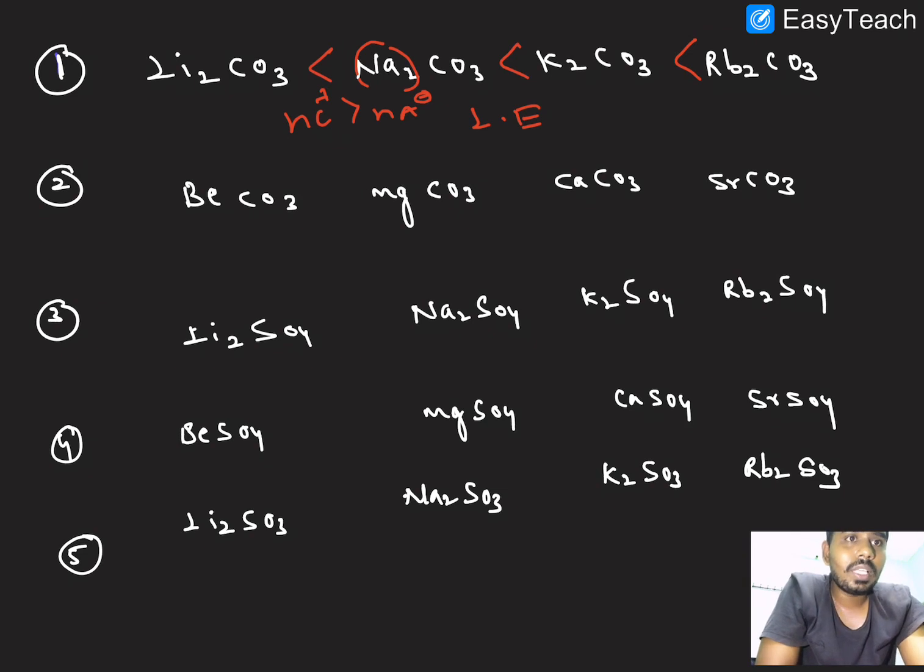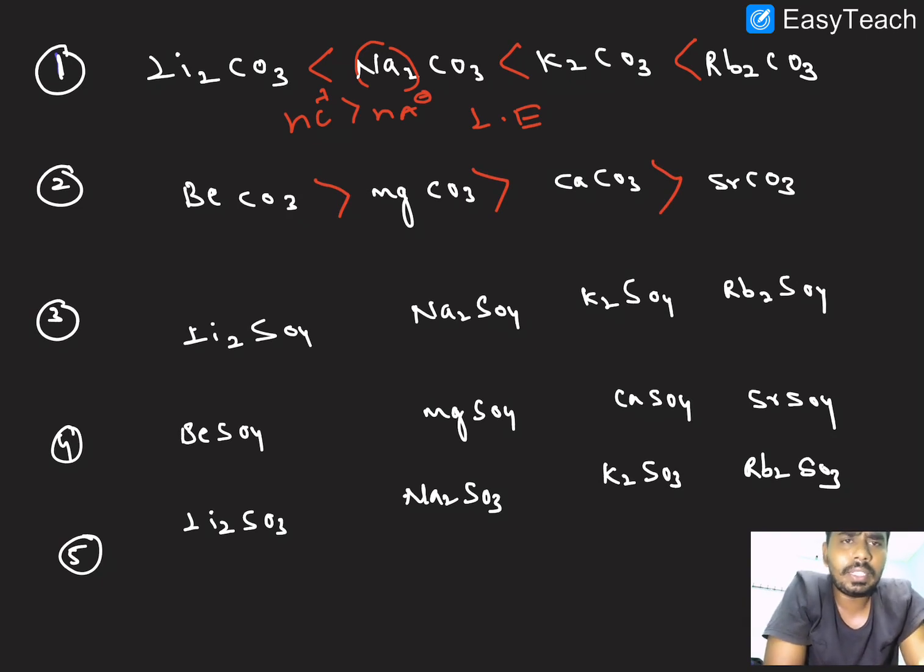I hope it is clear. And here the cation and anion, it is like a large size anion here. Here cation and anion are becoming equal. So how to decide here? Based on hydration energy. So which is having more hydration energy? Obviously the beryllium is having more hydration energy. So this is the order of solubility: more hydration energy, more solubility.